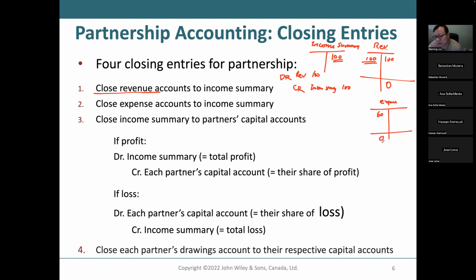Because you need to close this account. The only thing you can do to keep it zero is to credit $60. So you're gonna credit expenses for 60, and you're gonna debit income summary for 60.